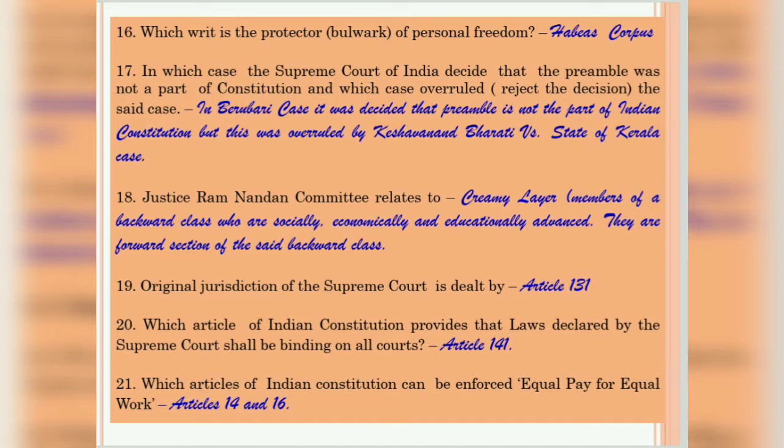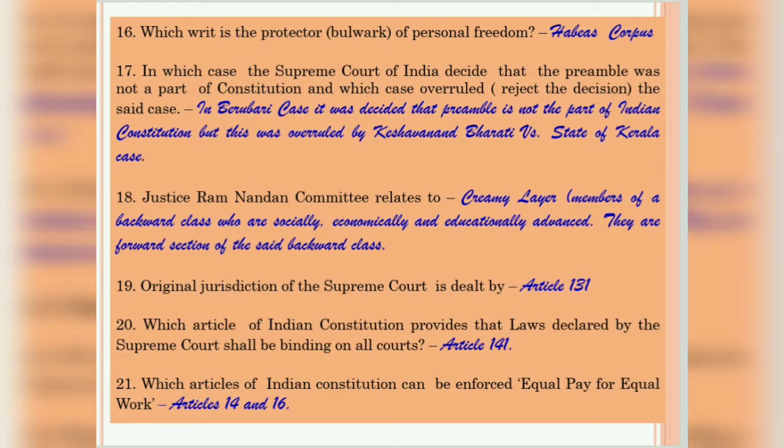Justice Ramnandan Committee relates to creamy layer. Here creamy layer means members of a backward class who are socially, economically and educationally advanced. They are the very forward sections of the said backward class.